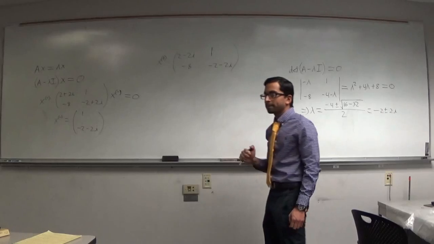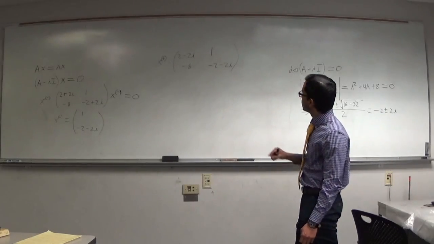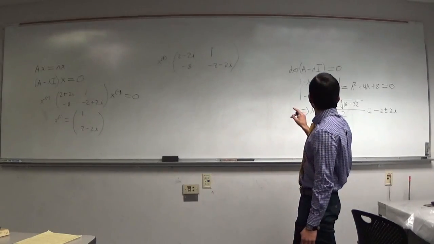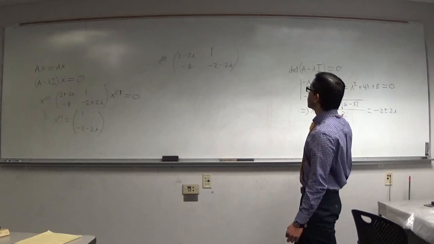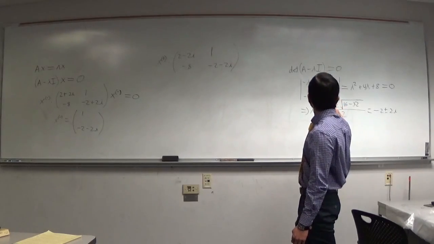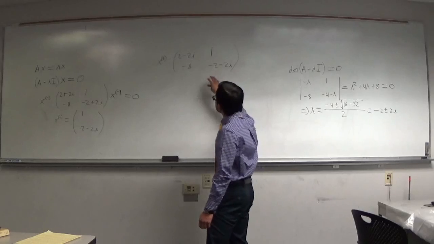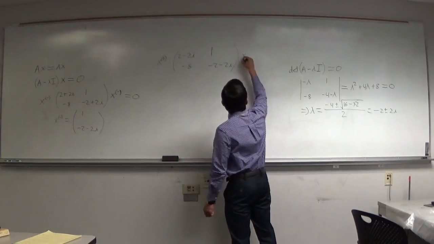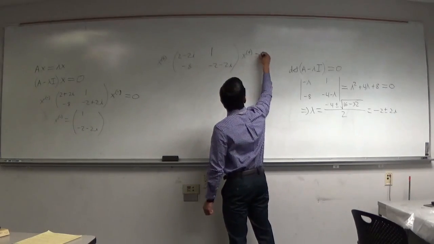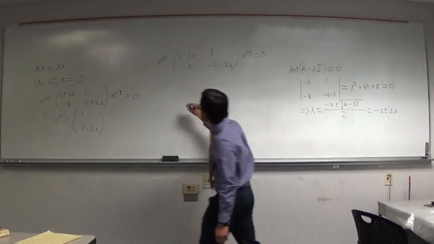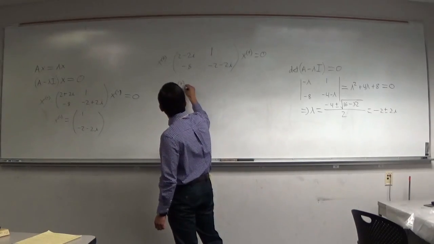So we get that, and let's just make sure it's correct. So we got this, and we want to solve this. So which x positive does the trick?